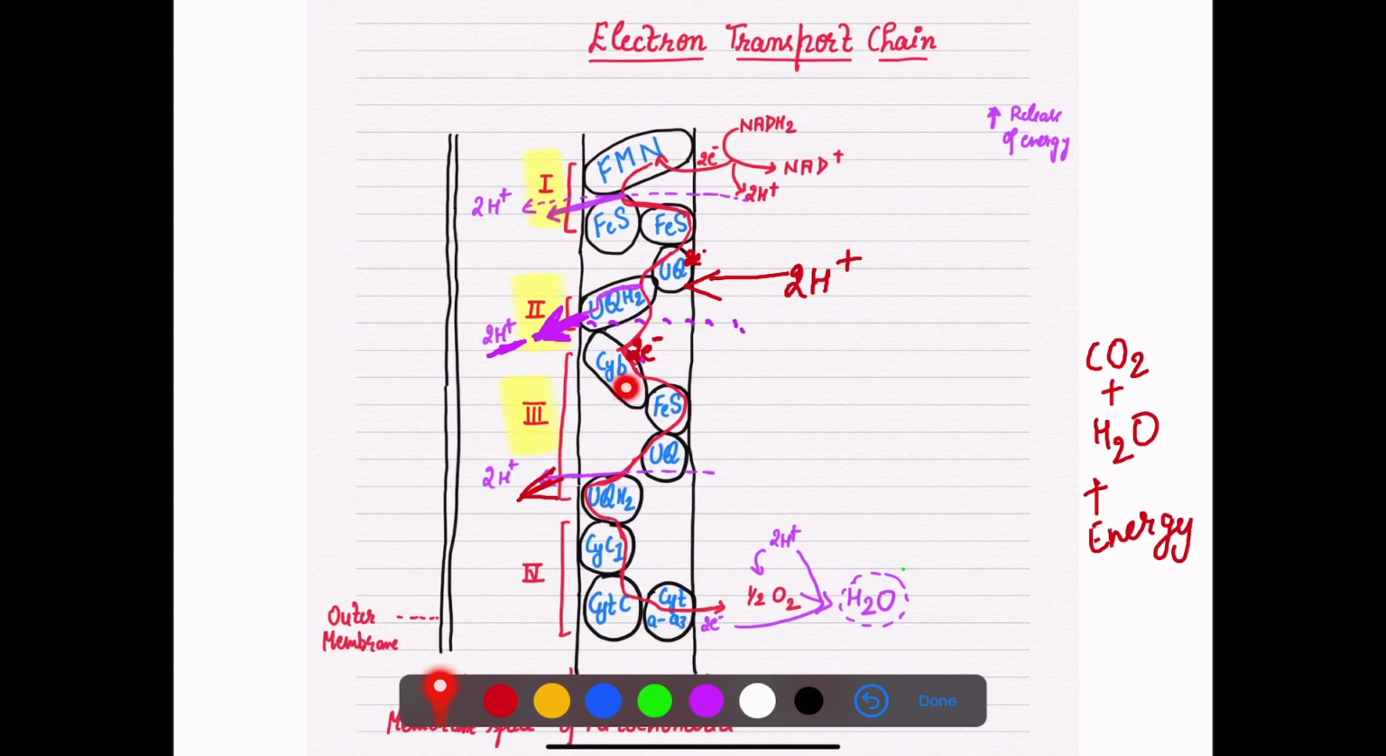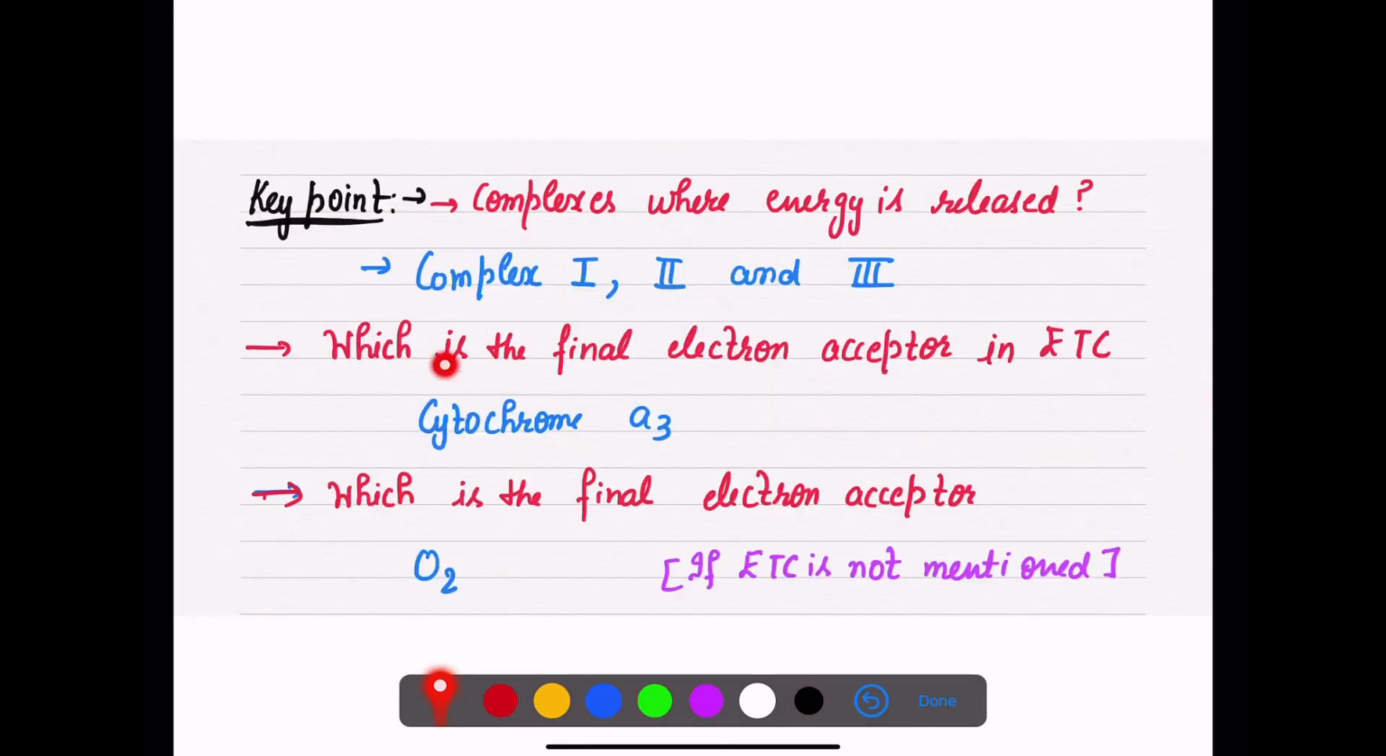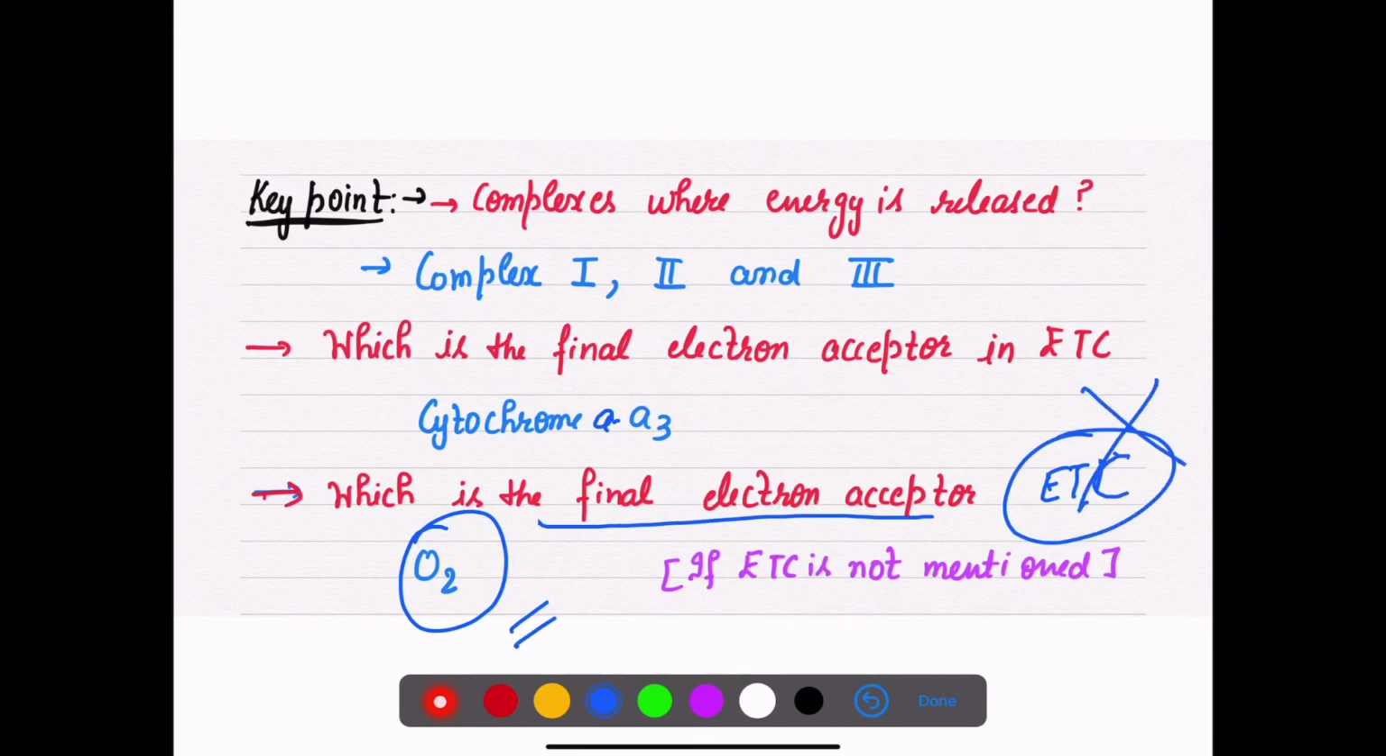It is like baby, one, cake and aeroplane. So see, baby, one, cake and aeroplane. So your sequence is clear with the cytochrome. Now you need not worry about how to remember that sequence. So here, the final electron acceptor is cytochrome A3 complex, and the final electron acceptor in the normal way is oxygen. If ETC is not mentioned there, then you always have to say oxygen. Be careful while you are attempting your MCQs.